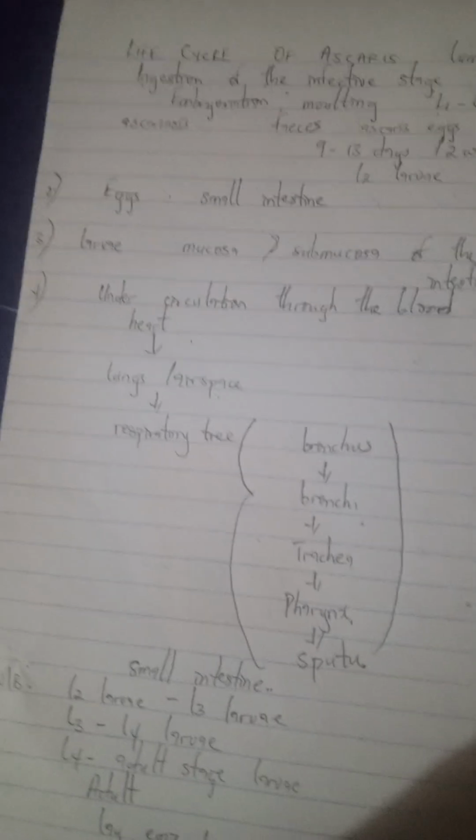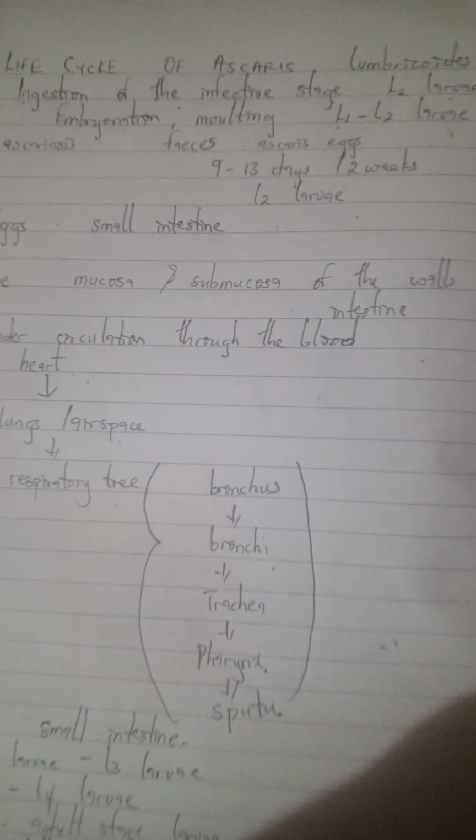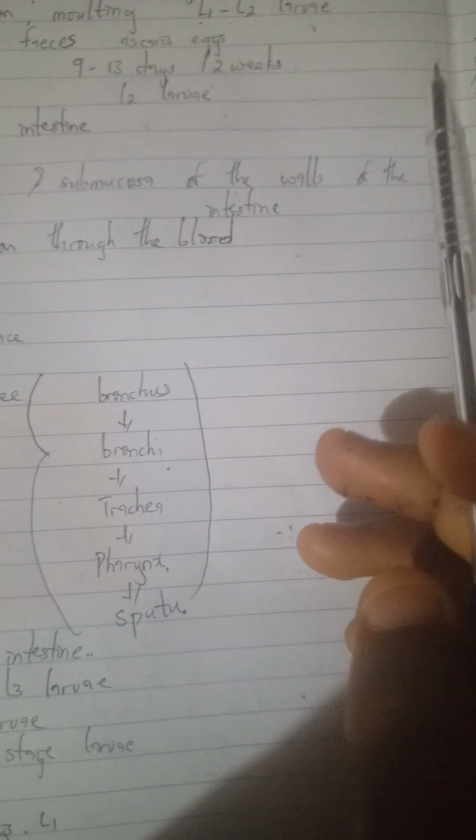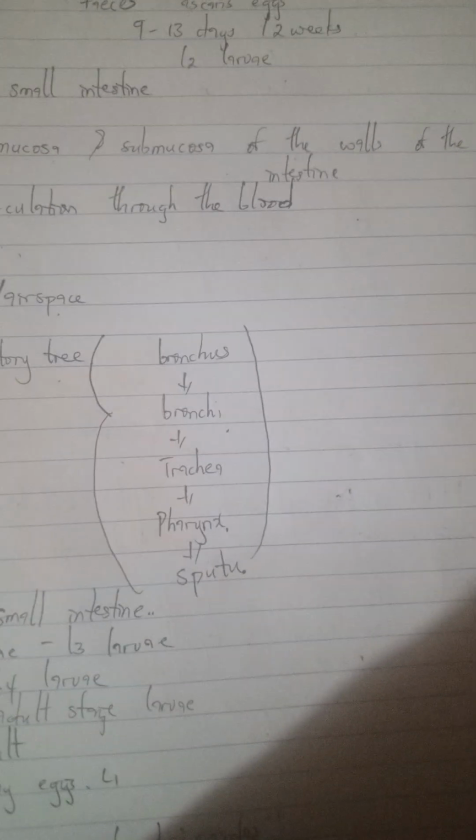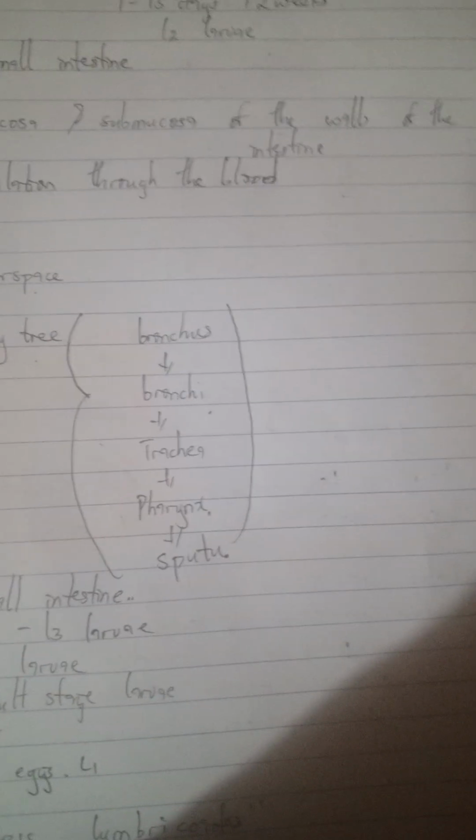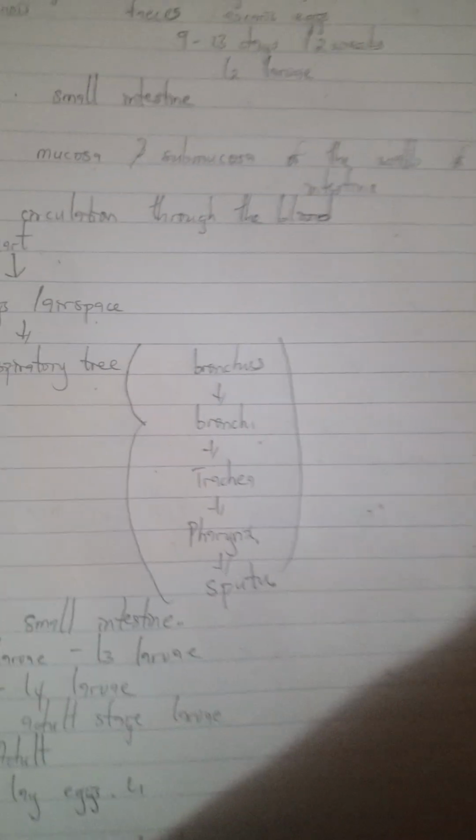Now, let's go back to the life cycle of these Ascaris lumbricoides. When the larva moves through the mucosa and the submucosa of the intestine, it is causing harm to the intestine, therefore perforating it, and the intestine will start bleeding.